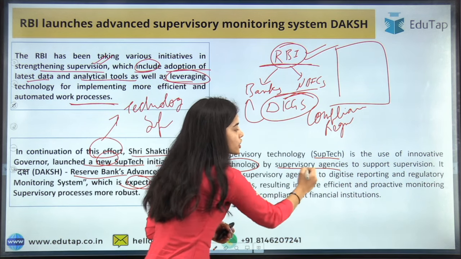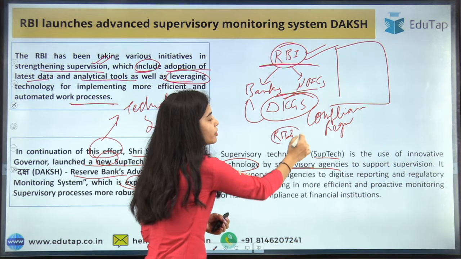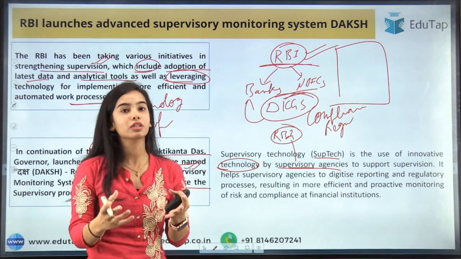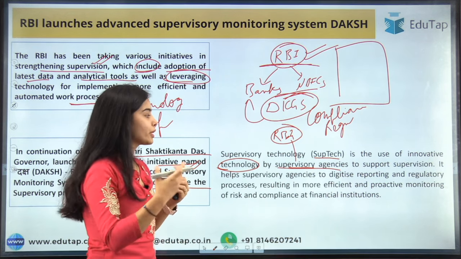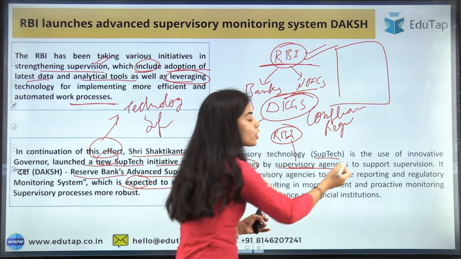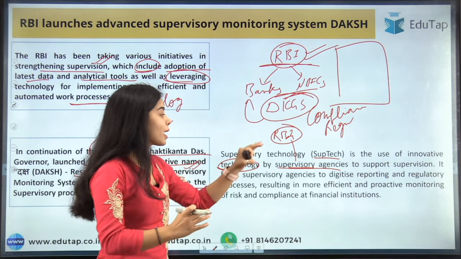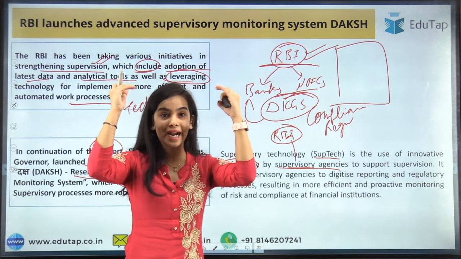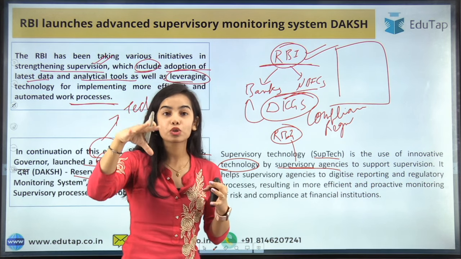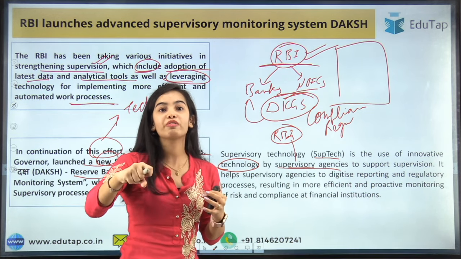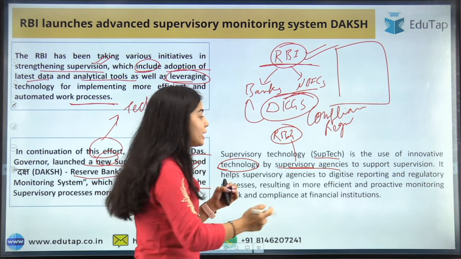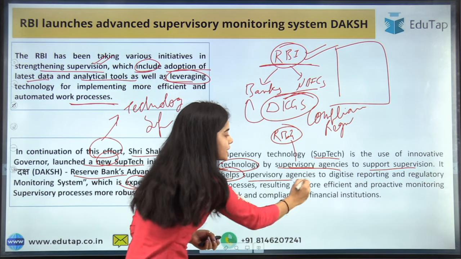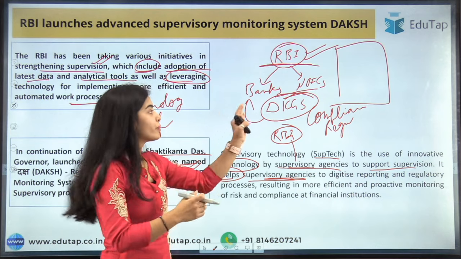The Reserve Bank of India is one of the supervisory agencies in India. SEBI is also a supervisory agency in India that looks after the capital market, the equity market and all. So supervisory technology is the use of innovative solutions by the supervisory agencies to support supervision, so that these institutions at the apex can have control and good supervision of the institutions under them, which are directly connected with the public.